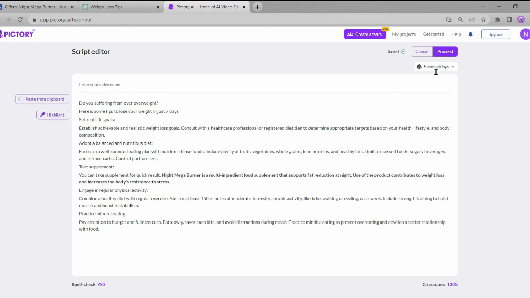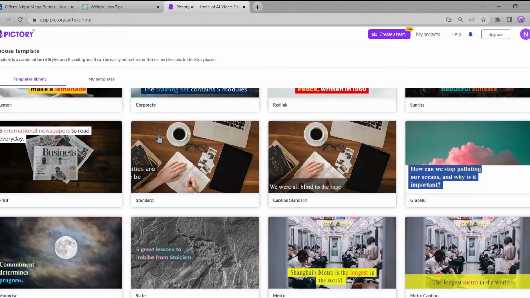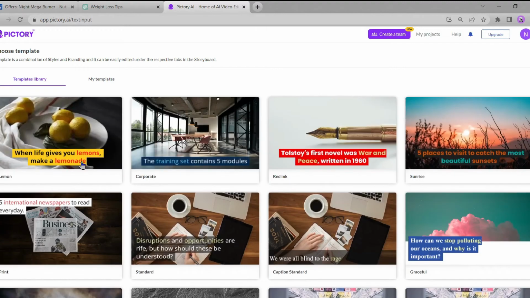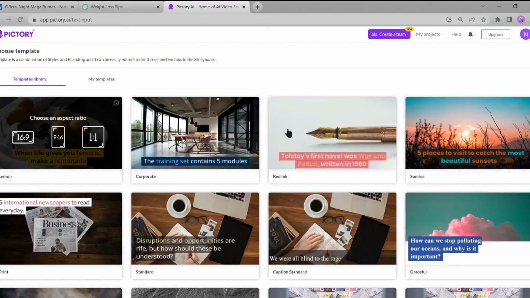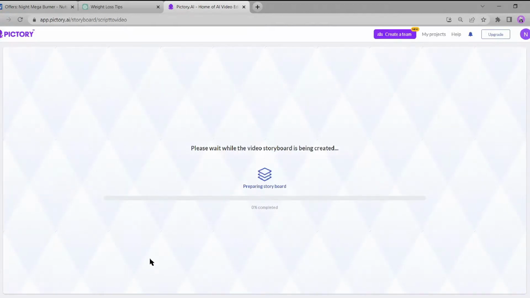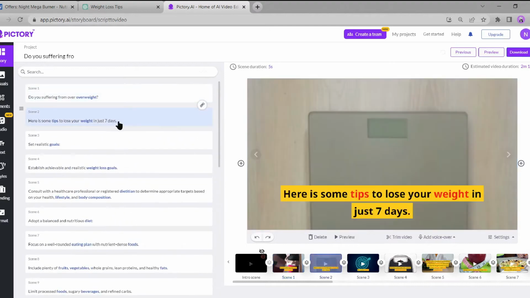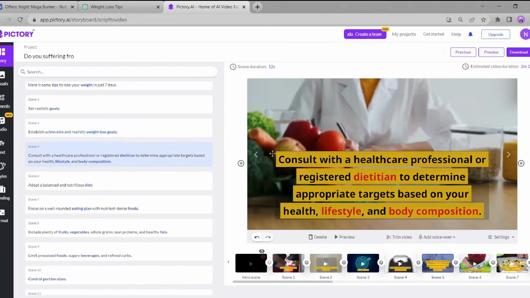Click on Proceed. Next, you need to choose a template that best suits your project. Select a template that is relevant to your content and then choose the aspect ratio based on your target platform. For example, use 16:9 for YouTube, 9:16 for Shorts, and 1:1 for Instagram. I will select 16:9. Pictory AI will take some time to generate the visuals for your video. Once the storyboard and visuals are generated, review them and make any necessary changes.